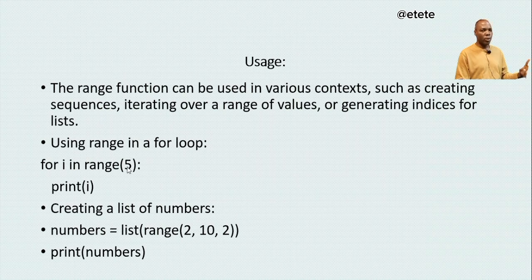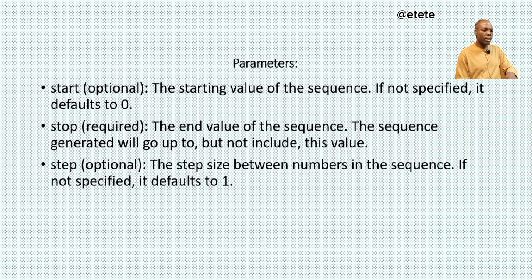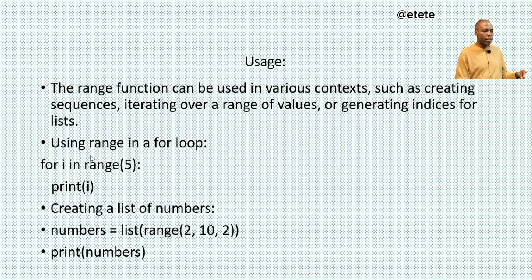If I'm supplying just one, which one would that be? That would be the stop, right? So I'm going to practically show you. Since I'm supplying just one parameter, it's the stop parameter. Now, if I say print i, what is it going to show me? I will show you that practically.